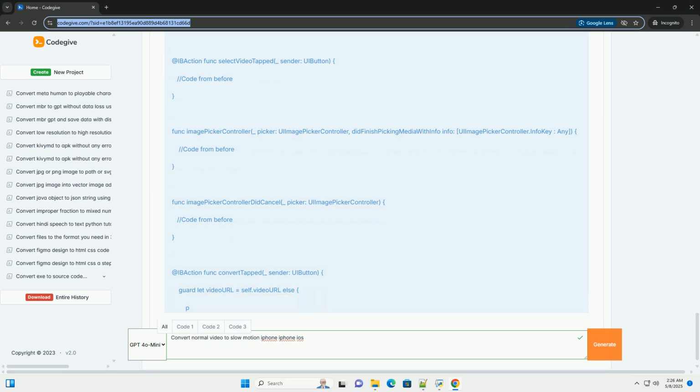AVAssetReaderTrackOutput: creates an AVAssetReaderTrackOutput to read the video frames from the track. readerOutputSettings specifies the pixel format. 9. AVAssetWriter: an AVAssetWriter is used to write the slow motion video to the output URL. 10. videoSettings: defines the video settings for the output video, codec, width, height, bitrate, etc. Adjust these settings as needed.